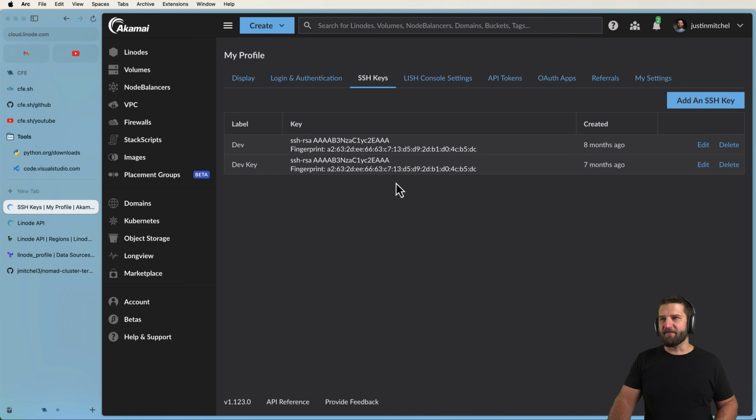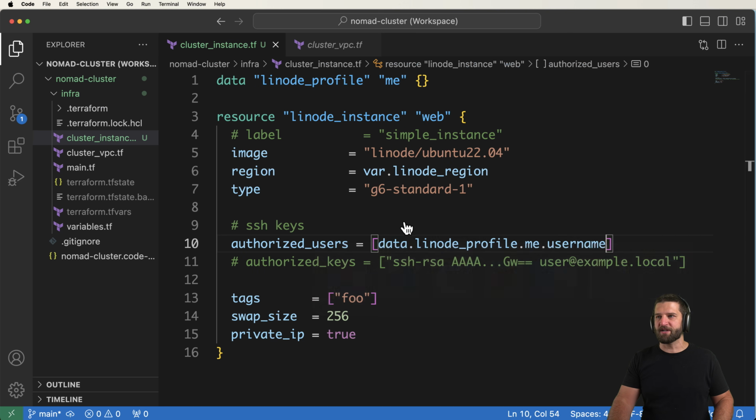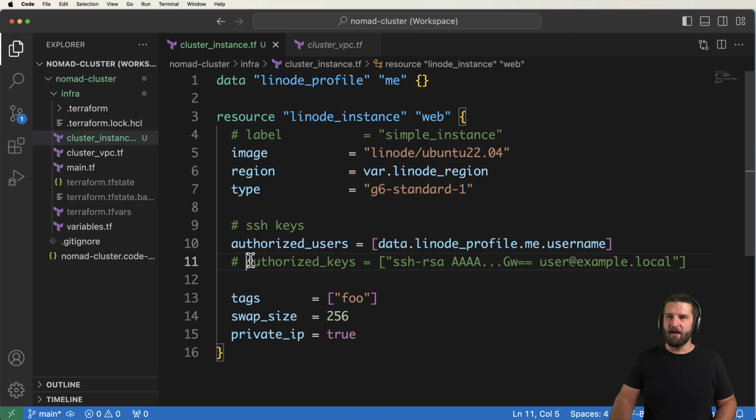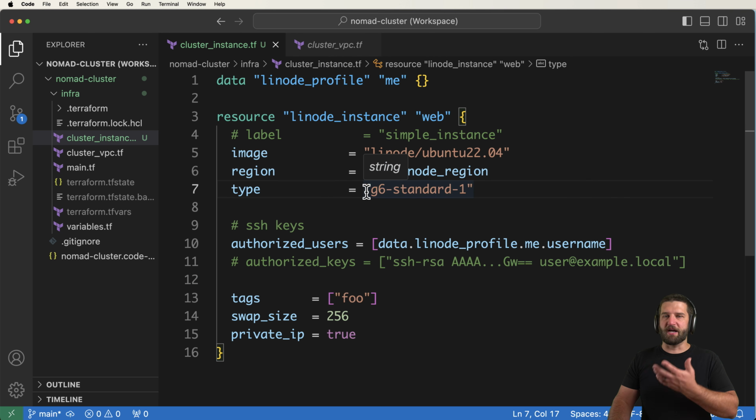So if you don't already have an SSH key or you don't know how to do it, that's not what this video is all about. It's really easy to do. You can actually even see it, ssh-rsa. There are a lot of different ways you can create an SSH key that you can then put into your account. This definition right here will use that account SSH key. This one right here will use one that you specify. Specifying your own public key, not the private key, can be really useful if you plan on pushing this to the cloud as well, or having other people be in charge of doing terraform apply.